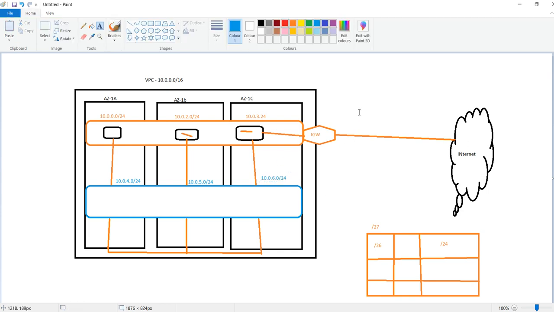So here I am not using the internet gateway. Why? Because it is a private one. I can access the internet from the server, but no one needs to access my server from outside of the world. If someone is trying to access the internet directly, it is with the help of the internet gateway. So how will I access it now? I will access it with the help of a NAT gateway. So I will create a NAT gateway here.